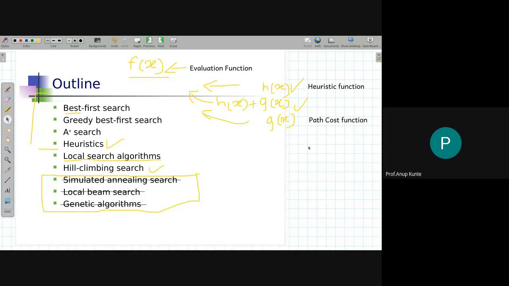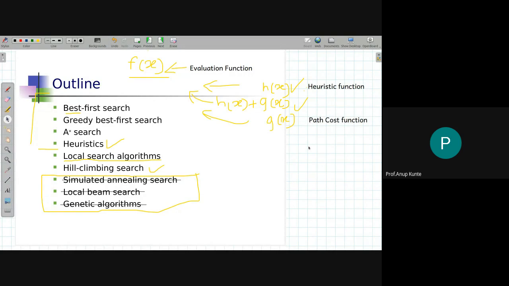Secondly, if I replace g of x with a mix of g of x plus h of x, then I'll get another informed search algorithm. Okay, so what is f of x? It's an evaluation function. What does it evaluate? It evaluates which node to take from the fringe list for inspection, to find whether it is a goal node or not. So the algorithm functioning remains the same as a priority queue, but instead of prioritizing based on g of x only, we call it the evaluation function.